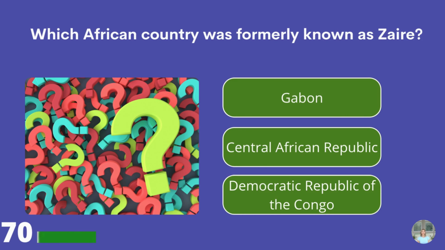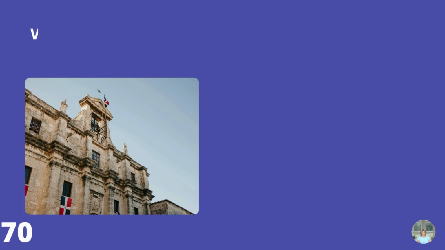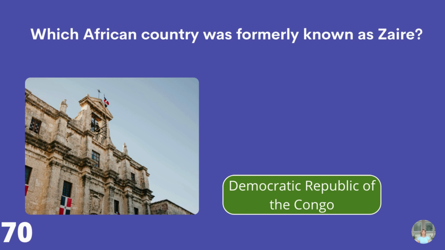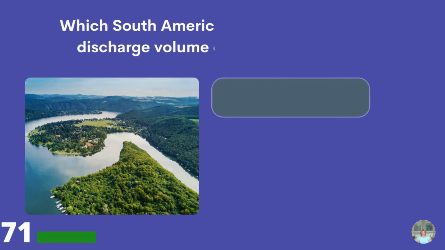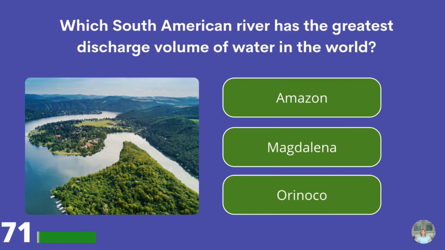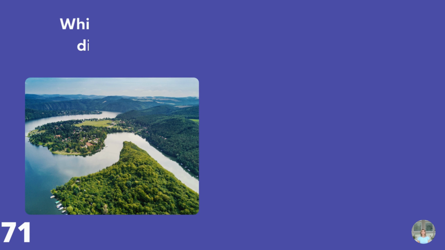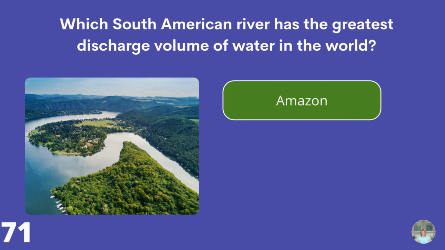Which African country was formerly known as Zaire? Gabon, Central African Republic, or the Democratic Republic of the Congo? The Democratic Republic of the Congo. Which South American river has the greatest discharge volume of water in the world? Amazon, Magdalena, or Orinoco? The Amazon.